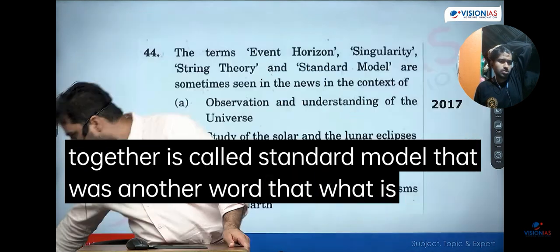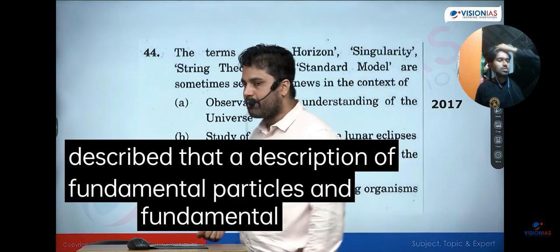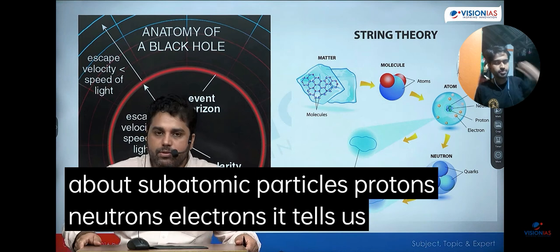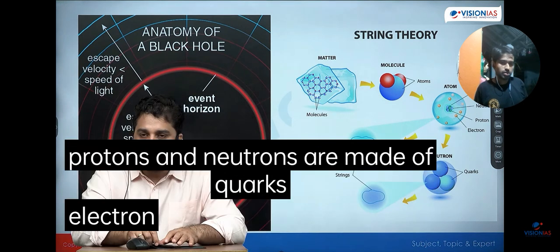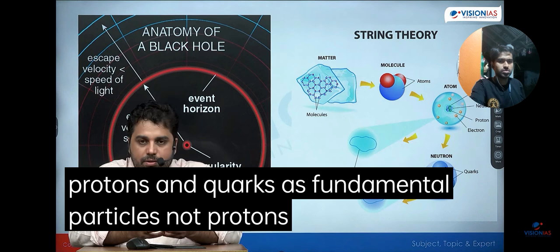That was another word. What is the standard model? So the standard model is what I just described. A description of fundamental particles and fundamental interactions. So the standard model tells us about subatomic particles, protons, neutrons, electrons. It tells us that protons and neutrons are made of quarks. Electron is not made of anything else. So I can think of electron and neutrino and quarks as fundamental particles, not protons.